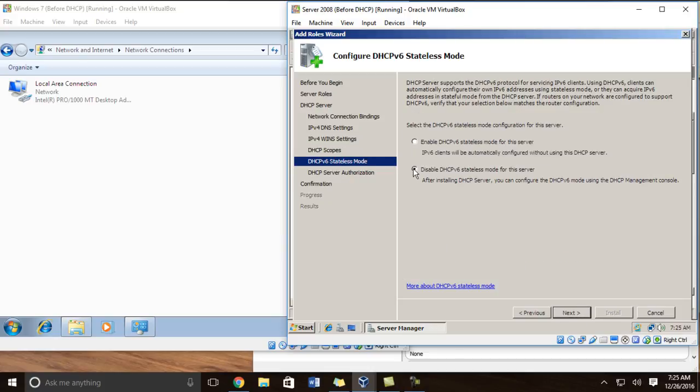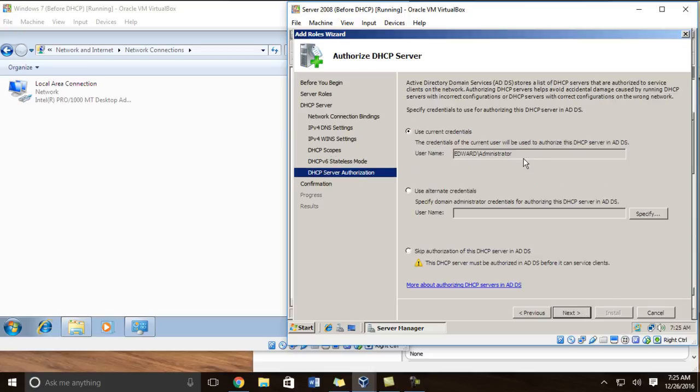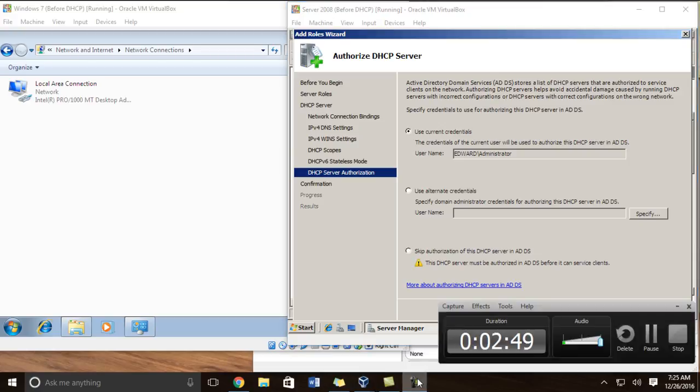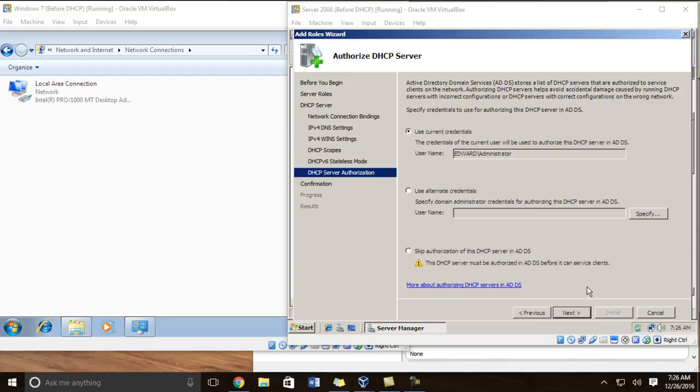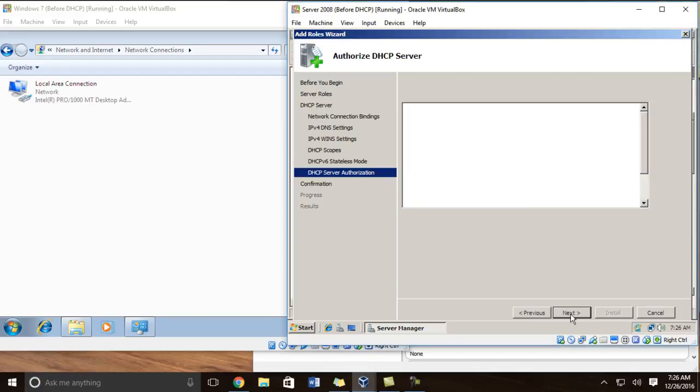Now, disable DHCPv6. We will not be using DHCPv6 at all. Next. Current name, I wrote that administrator. Perfect. Use current credentials, which is my administrator account, Edward. I'm going to click Next.